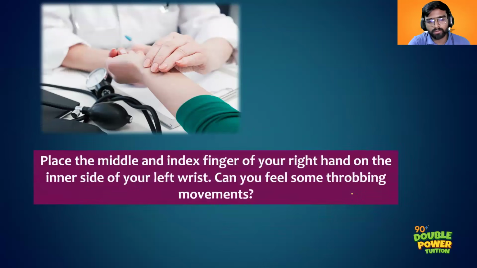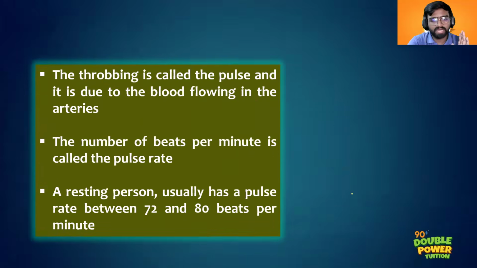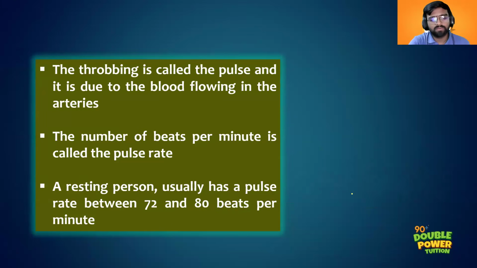Then we had discussed the pulse, right? How can we check the pulse? By just placing our finger on our right hand wrist. Then we can observe the pulse. What is a pulse? The throbbing movement because of the flow of blood through the arteries, that is pulse, right? And the number of beats per minute is called the pulse rate. In a minute, how many times the pulse is beating, that is the pulse rate.